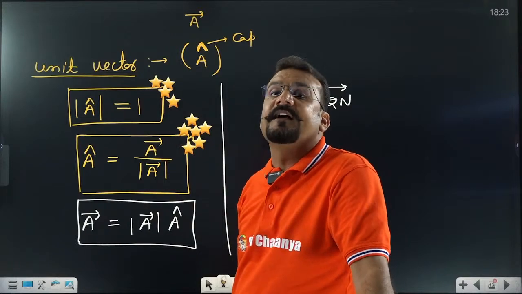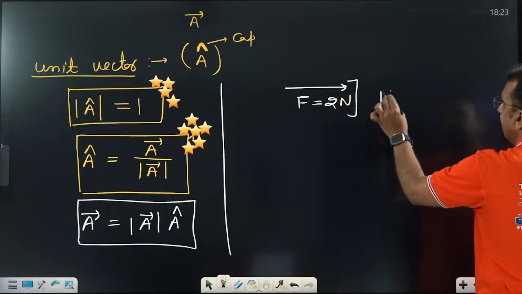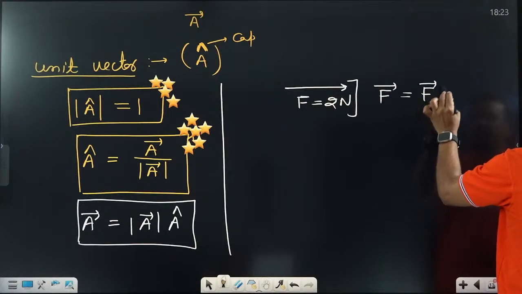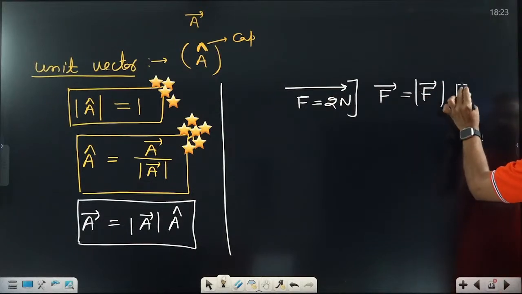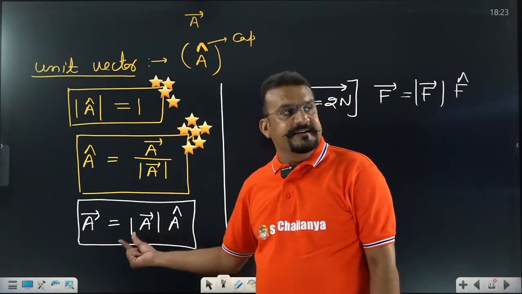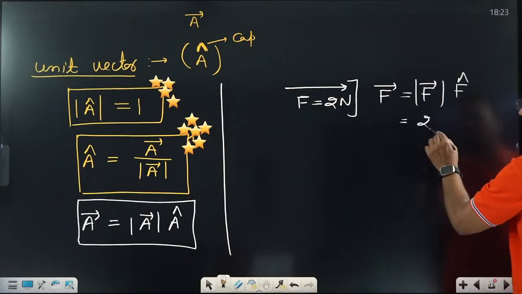Then find its vector form. Very important. If you want to find the vector form, it is the magnitude of force into its unit vector. This is the definition. How to find the vector? Magnitude into unit vector. What is the magnitude of force? 2, already given.